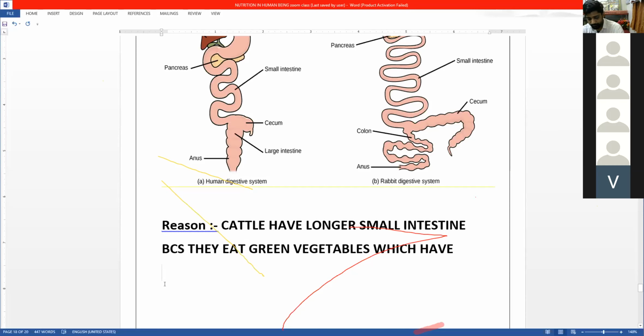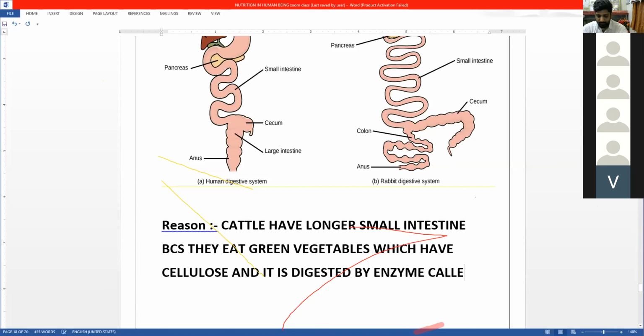Now this cellulose takes more time for digestion. Why? Because it is digested by an enzyme called cellulase.